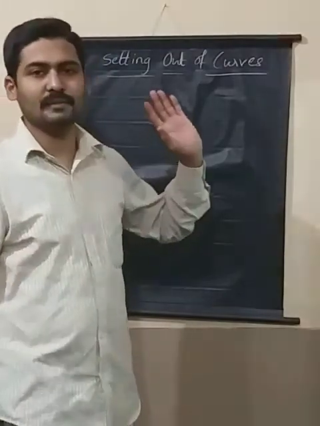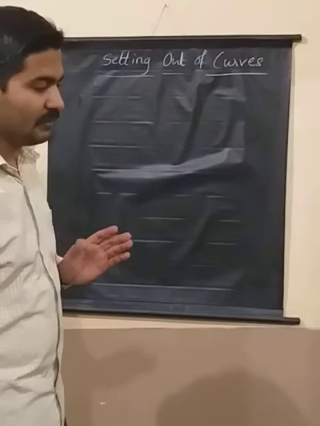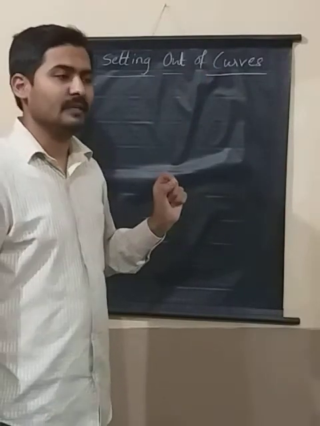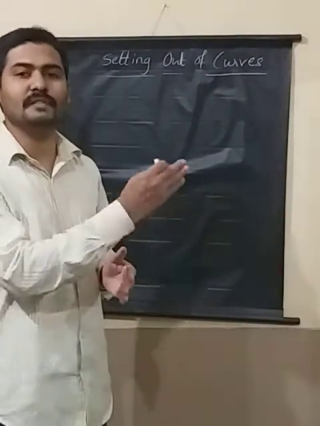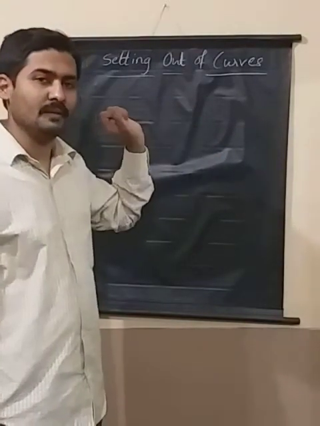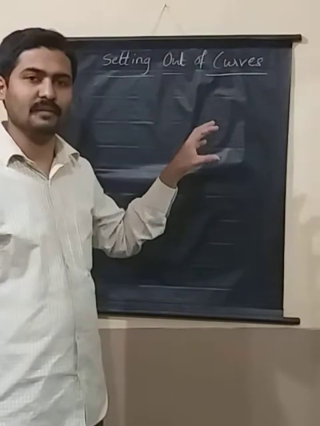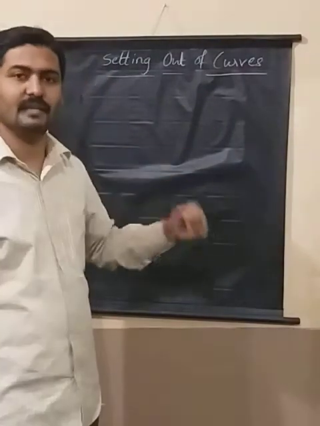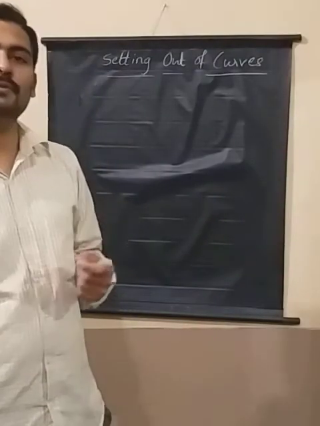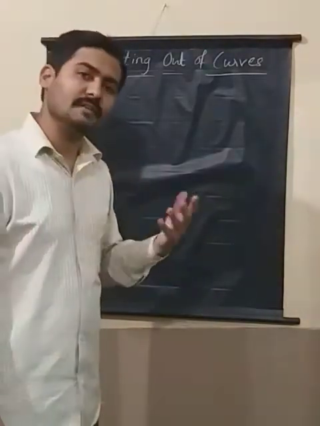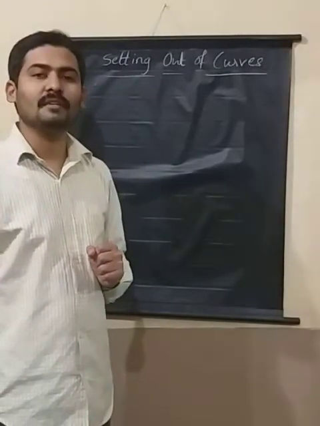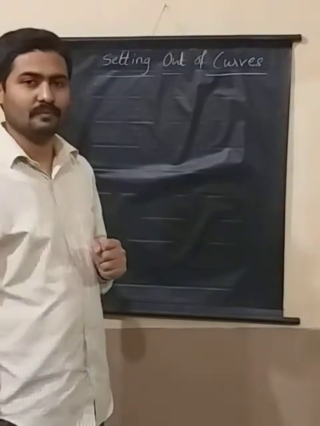You start with some kind of origin and you have to reach your destination, and in between you come across a number of changes in direction. To avoid abrupt changes, you have to provide a curve. I will take one such example where there is a change in direction, and then I will tell you what problem you are going to face when you actually start constructing the roads or providing the curves for the change in direction, and how it is to be done, right?